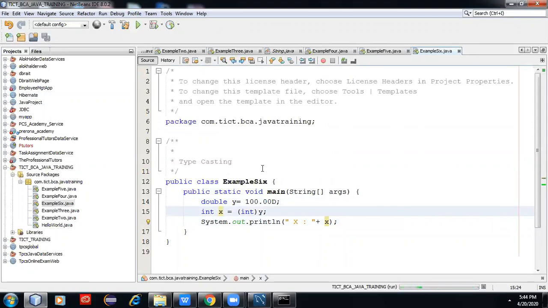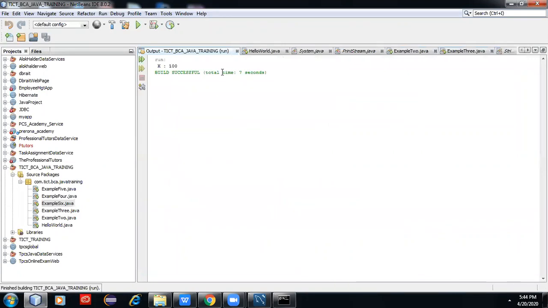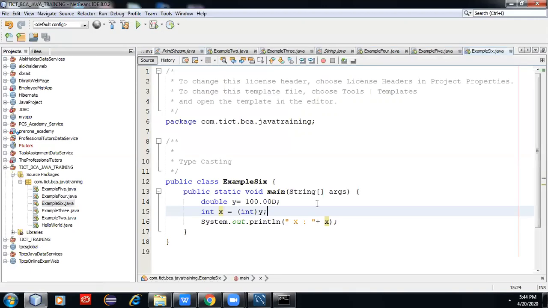What we are doing is typecasting a big value to a small value. x is an integer. So we can always typecast a big value to a small value. But you cannot convert a string variable to an int variable. It is not possible, that is not a similar type. So you can typecast double to integer, float to integer, but you cannot typecast int to double. Small to big, vice versa is not possible. So this is the basic program.